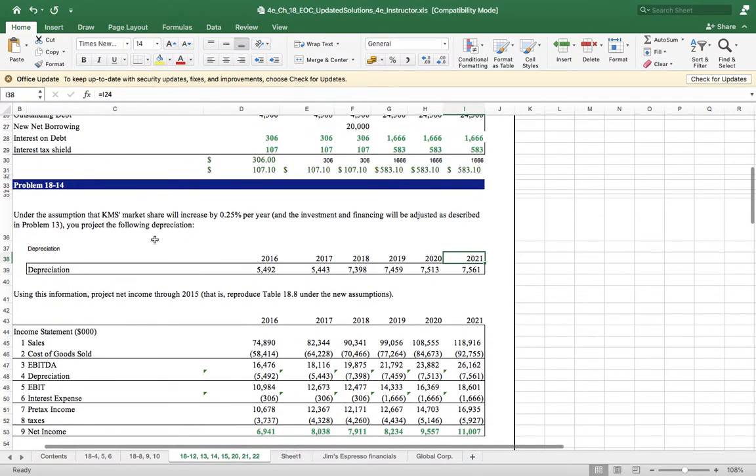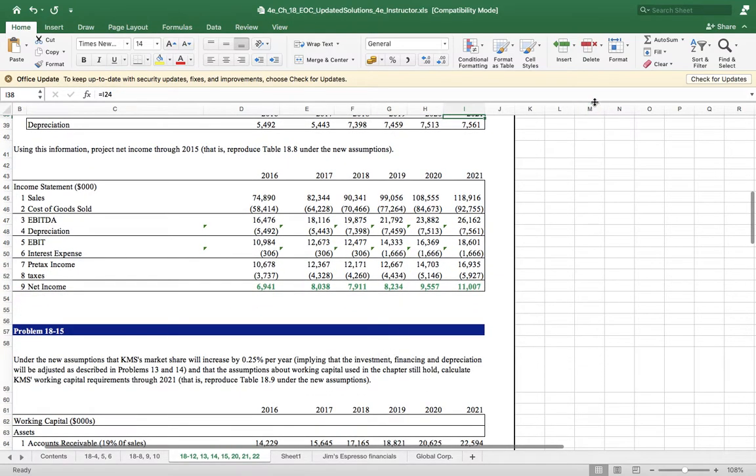Come to 18-14 now. 18-14 gives you the revised depreciation from 2016 to 2021. Calculate the income statement. Very simple. Calculate the sales first.